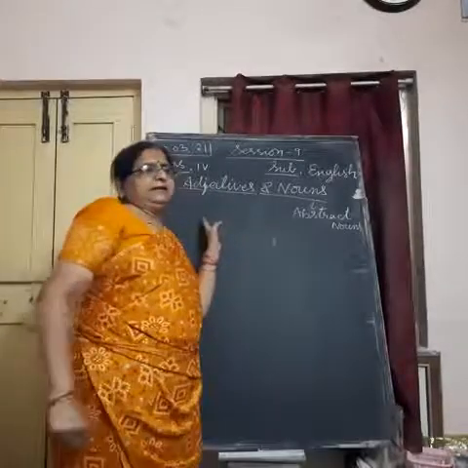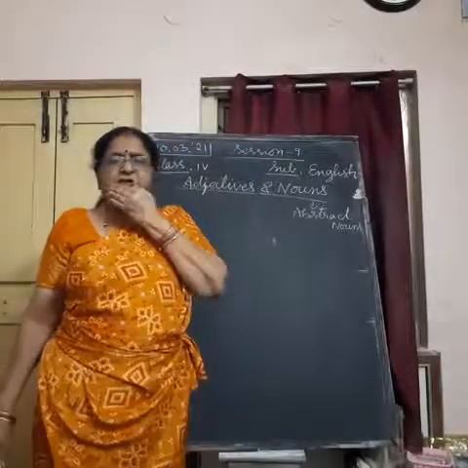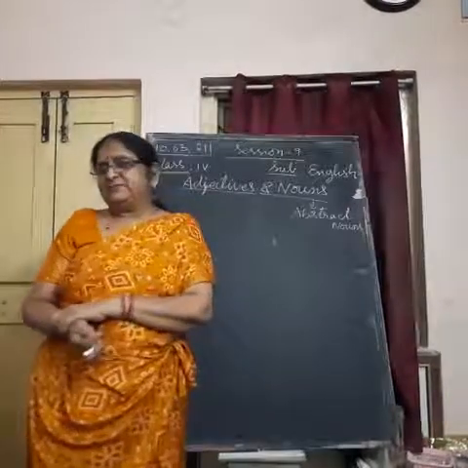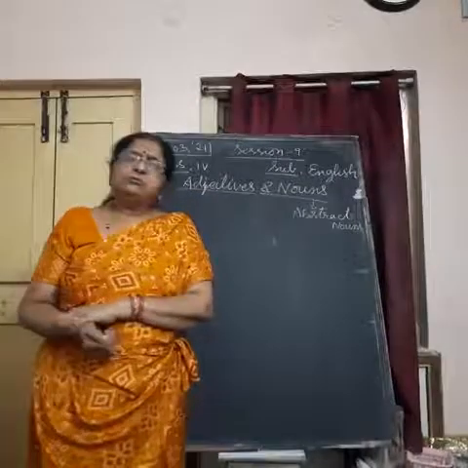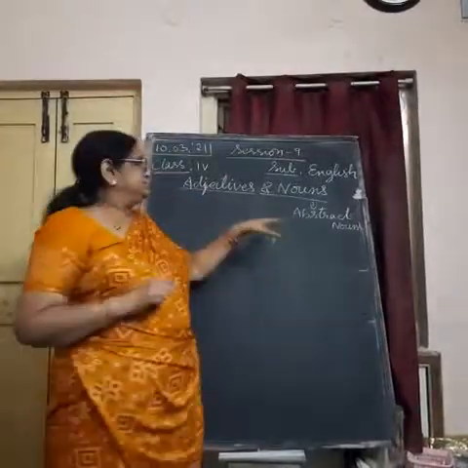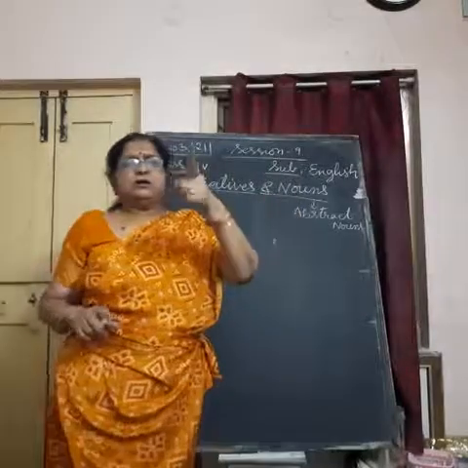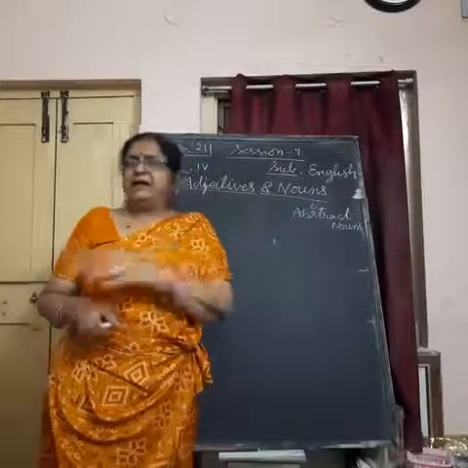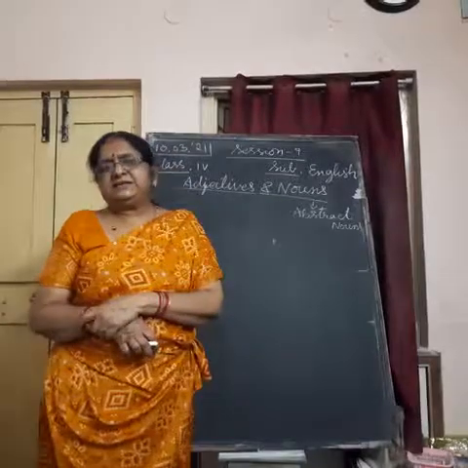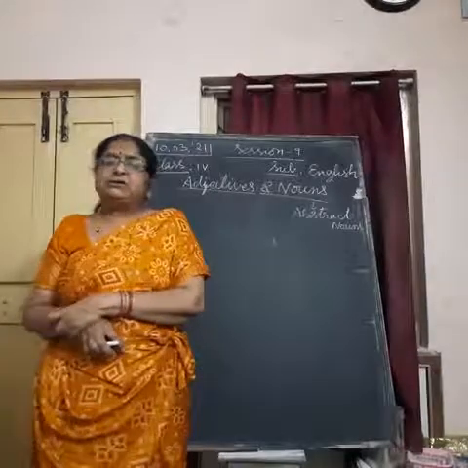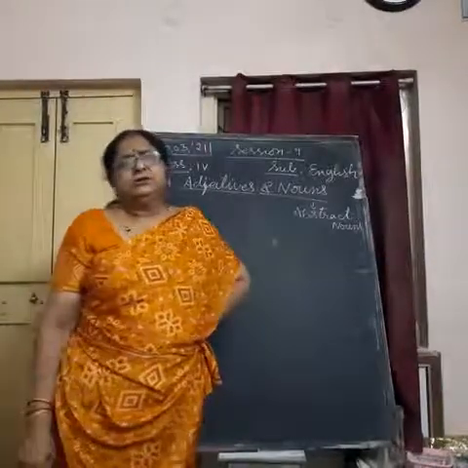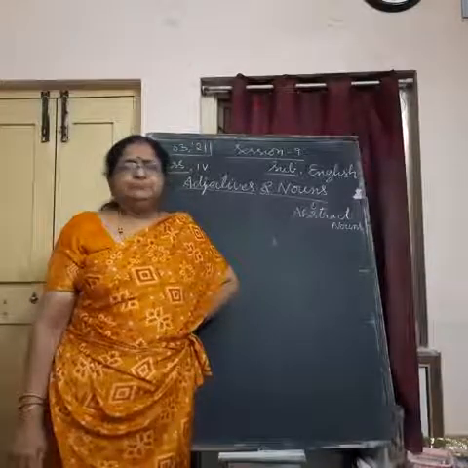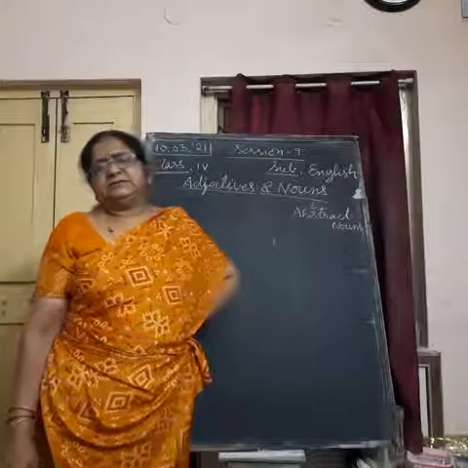See, adjectives can be converted or changed into nouns. They are called abstract nouns. We learnt about four kinds of nouns: common noun, proper noun, collective noun and abstract noun. An abstract noun is the name of such a thing which can be felt but cannot be seen or touched. Happiness, you can feel happiness, you cannot touch it or see it. Darkness, cleverness, purity, smartness, etc.